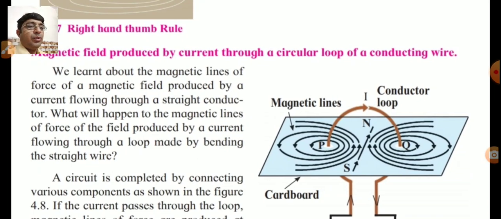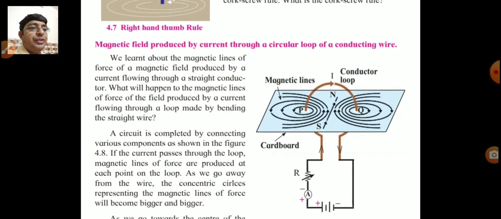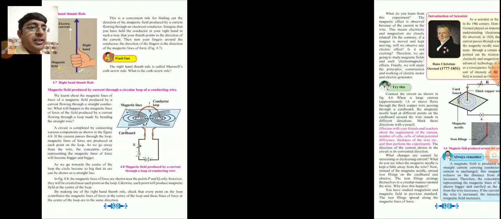We learn about the magnetic lines of force of a magnetic field produced by a current flowing through a straight conductor. What will happen to the magnetic lines of force of the field produced by a current flowing through a loop made by bending that straight wire? So you compare the two figures that are given on the previous page.